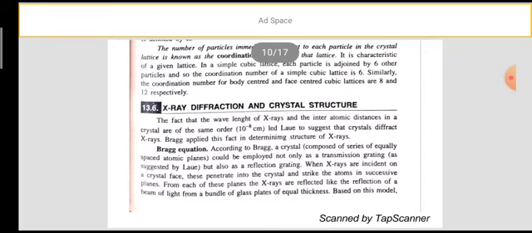Once again I repeat, the wavelength of the X-rays and the interatomic distances in a crystal are of the same order, that is 10 power minus 8 centimeters. So the scientist Laue was led to suggest that crystals diffract X-rays. Bragg applied this fact and determined the structure of the crystal.